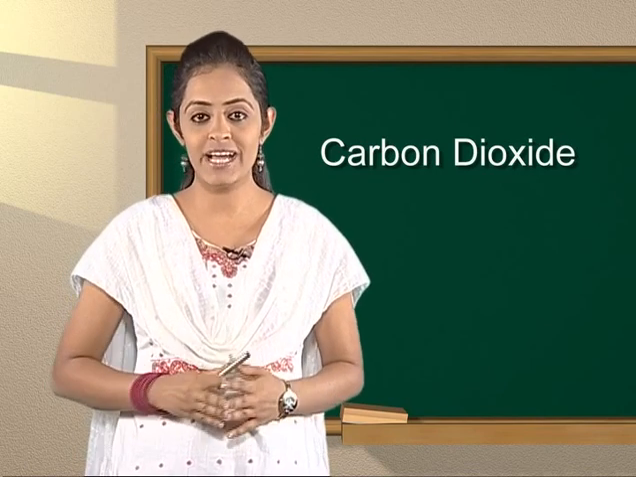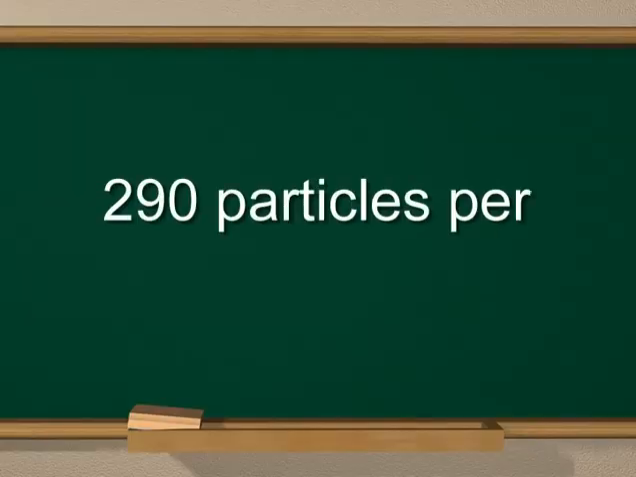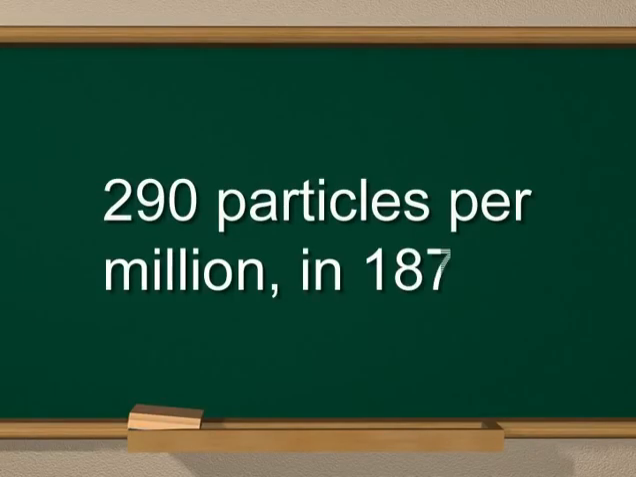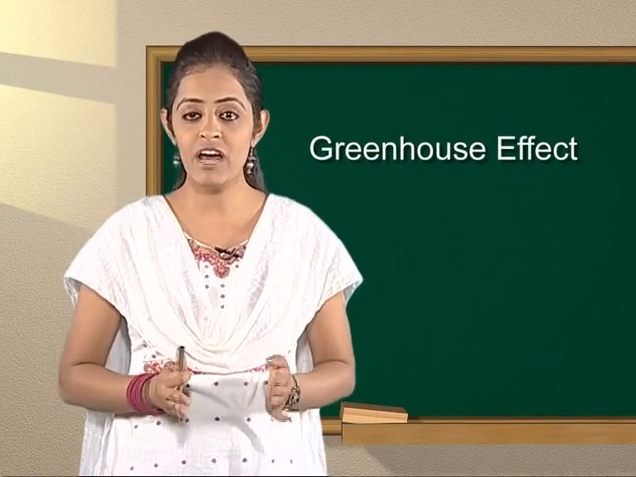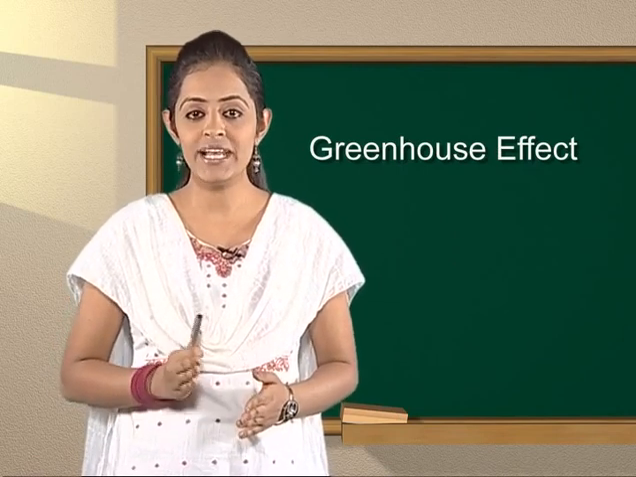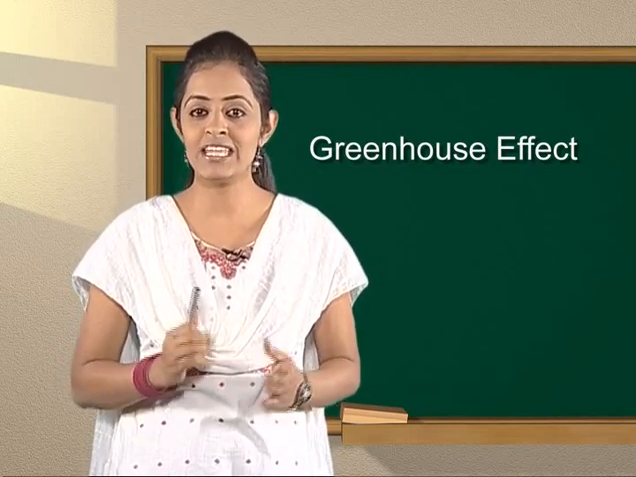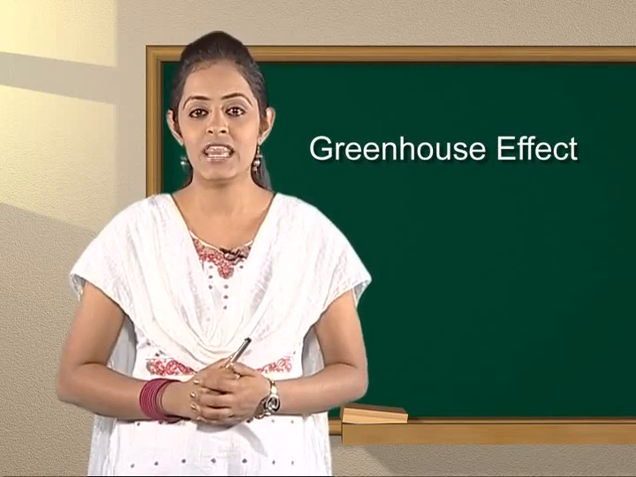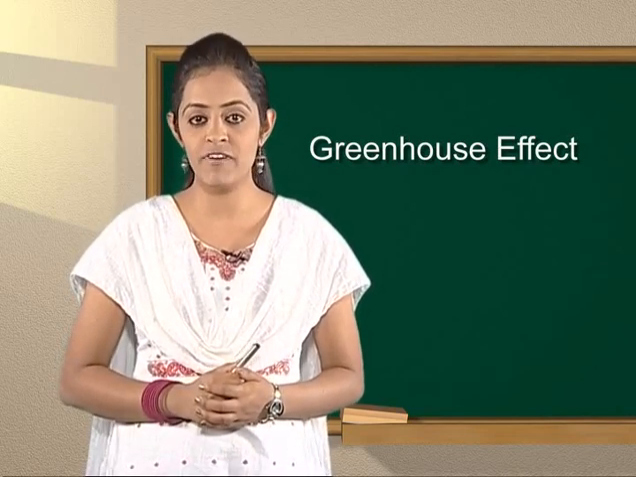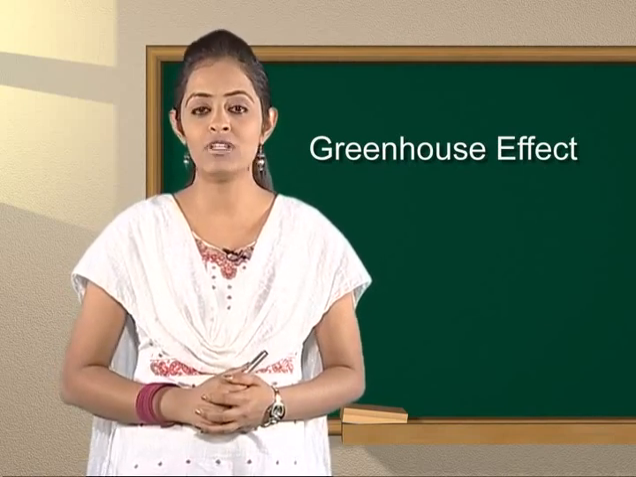The carbon dioxide level in the atmosphere was about 290 parts per million in 1870. Over the past 100 years, we have released about 360,000 million tons of carbon dioxide in the atmosphere, and still we are continuously adding carbon dioxide in the atmosphere by several activities. Let's explore more about these activities.